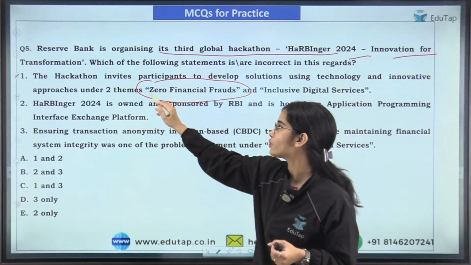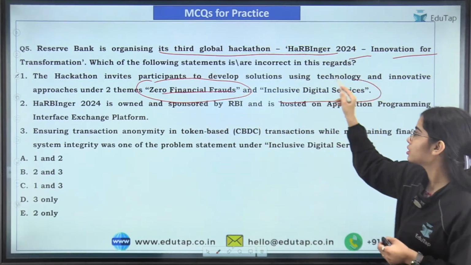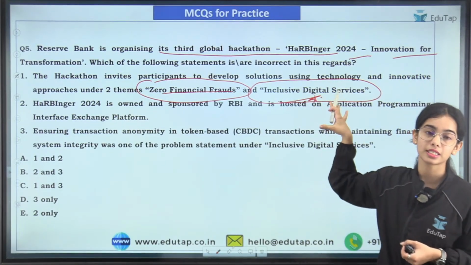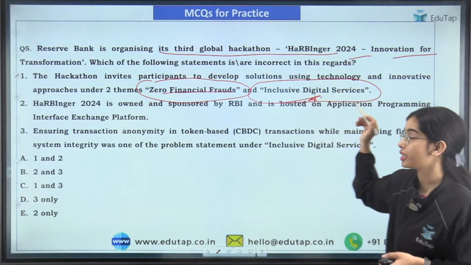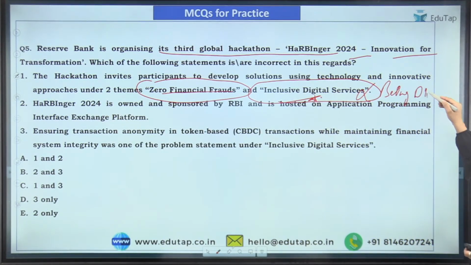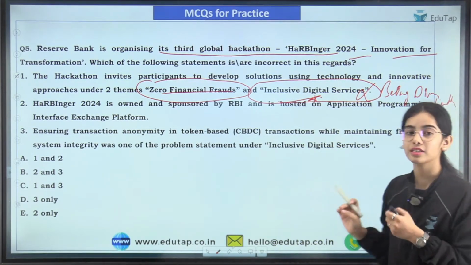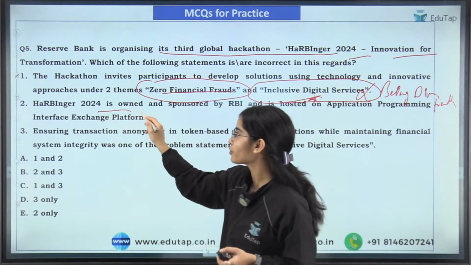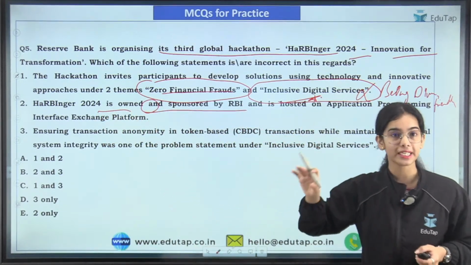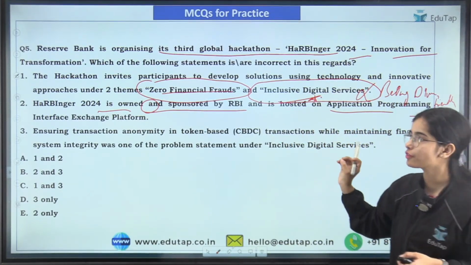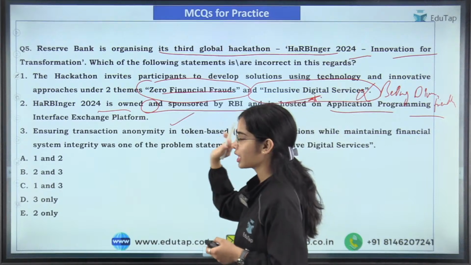So one was zero financial frauds and the second one was inclusive digital services. Is it so? No, it was being Divyang friendly. So this was the second theme, that was being Divyang friendly. Okay. So Harbinger 2024 is owned and sponsored by RBI. That is correct. And it is hosted on the application programming interface exchange platform. So that is also correct.